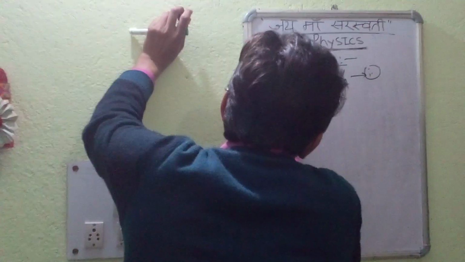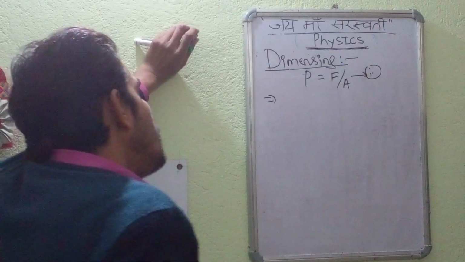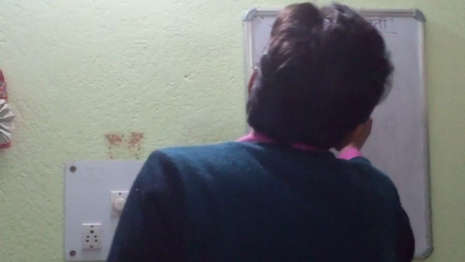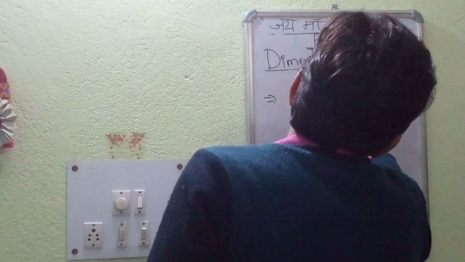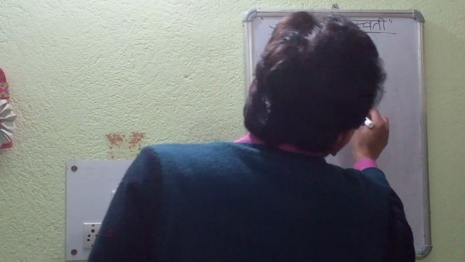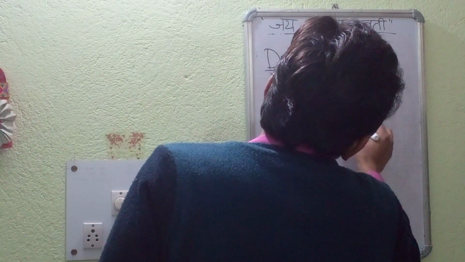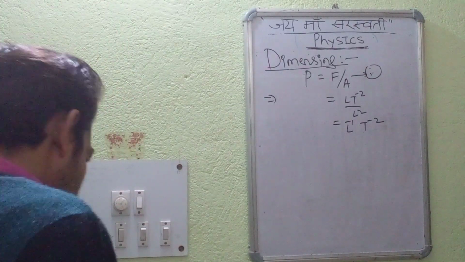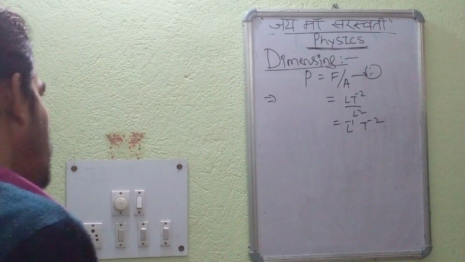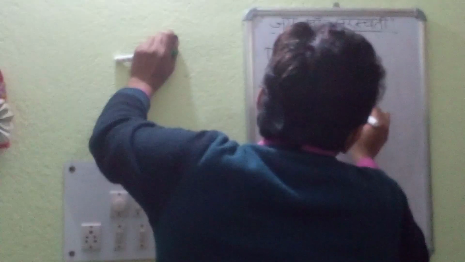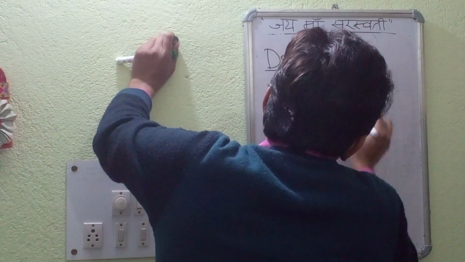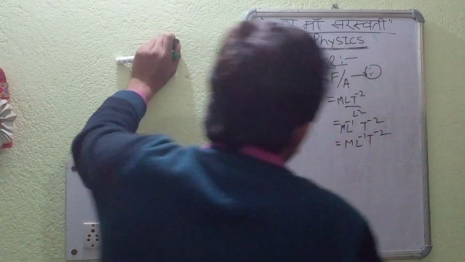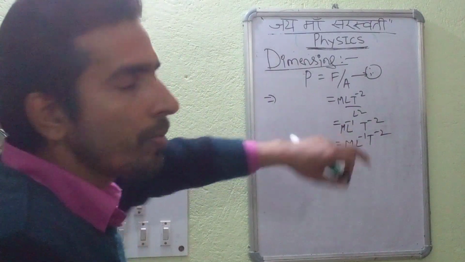So first and foremost, pressure is equal to force per unit area. Force is equal to LT minus 2 by area, that is L square. We will get L minus 1 T minus 2. Understood? We will get L minus 1 and T minus 2. Then we will use the basic equation, force is equal to mass into acceleration. So it is M L minus 1 T minus 2, that is writing this in the context of dimension.